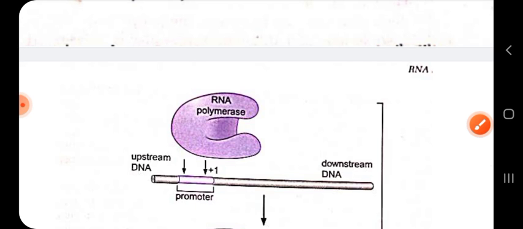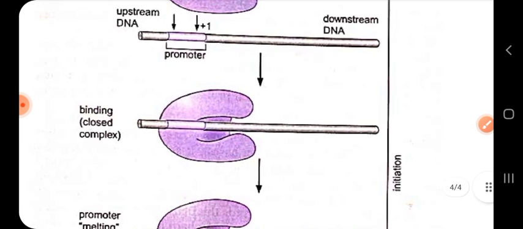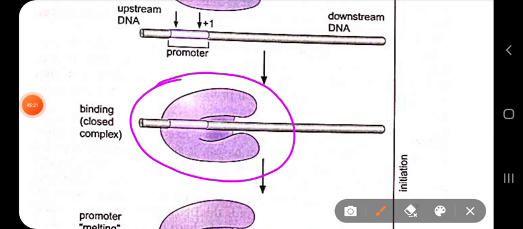Once the promoter and the RNA polymerase with the initiation factors bind, it has not been shown here, but there will be some initiation factors placed in different sites in order to catalyze the initiation process. So when the promoter RNA polymerase with initiation factors binds, there will be some structural change in that site of the promoter.